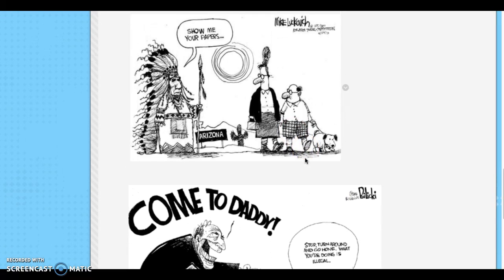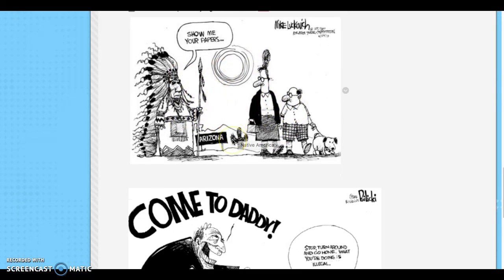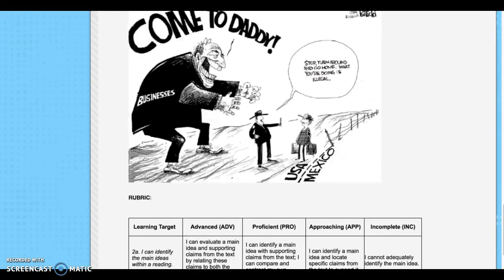So like I said, the best students I've seen had the most success would first start with explaining what they see in the image, what the main idea is, what they know about Arizona as far as immigration. So they explain their knowledge, and then they explain how they drew a conclusion. Same thing with the second cartoon. They explained what they saw. They gave me the background knowledge about why big business wants undocumented workers and why border security isn't able to do much to stop undocumented workers. So they explain what the main idea is. They explain what they saw in the image, what their knowledge is, and what they're able to conclude. And then the third paragraph compares the two messages of the two political cartoons.